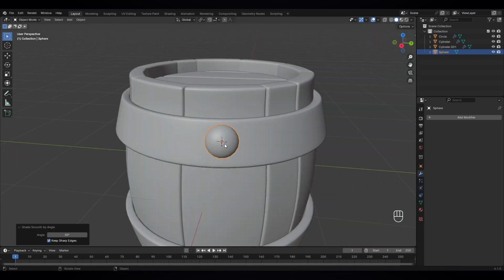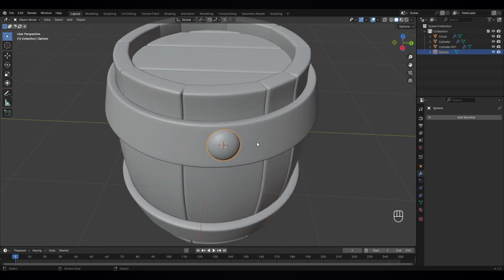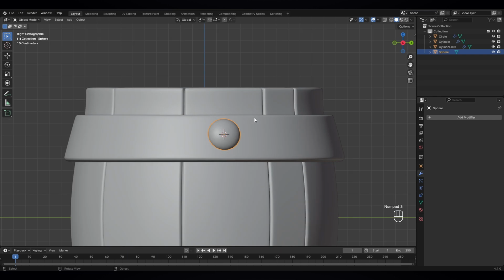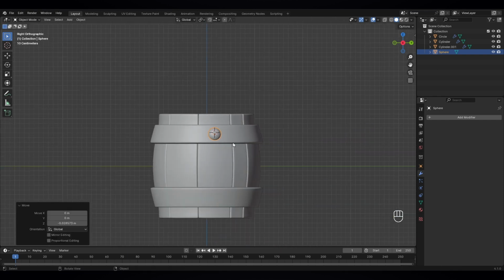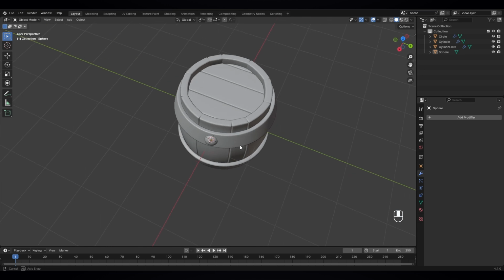Okay, just give it auto shade smooth, and now let's bring it down a bit. Okay, now I want to spread it around these sides.